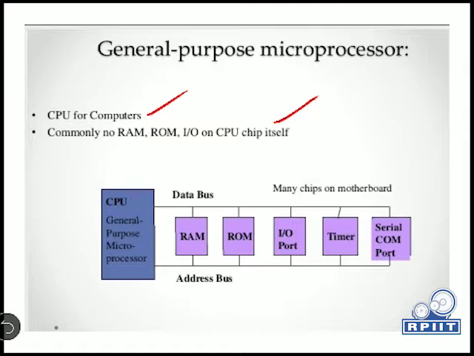So here you can see the CPU, the central processing unit, for the general purpose microprocessor. The RAM, ROM, input output port, timer, and serial communication port are connected by the address bus and data bus external to the CPU. And many chips are on the motherboard itself.